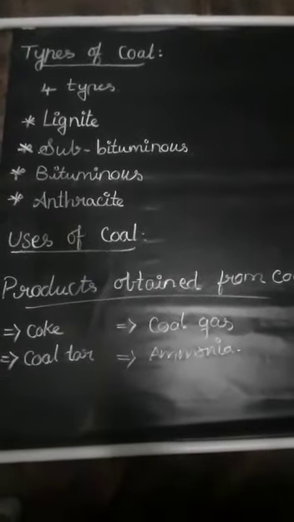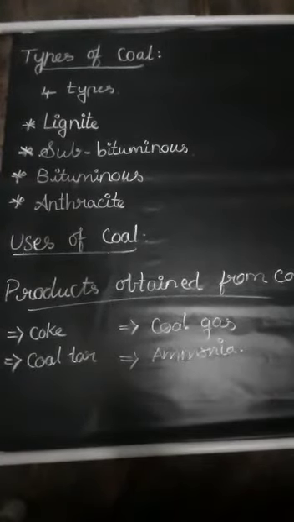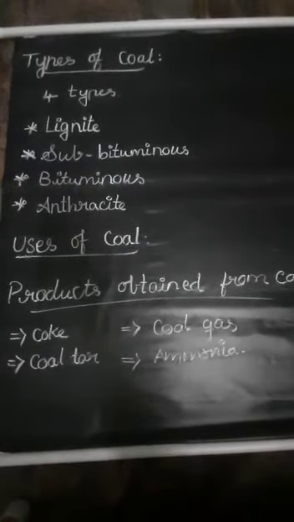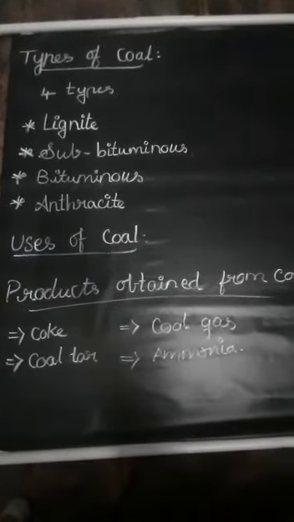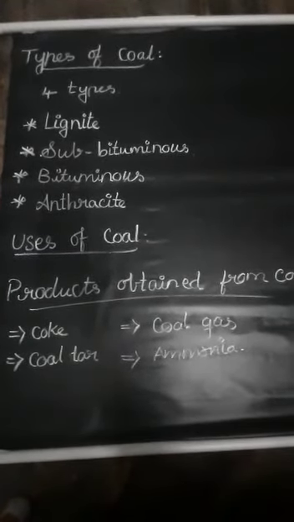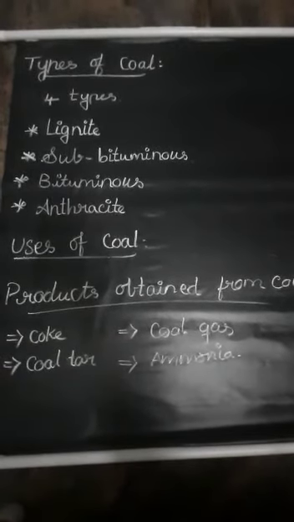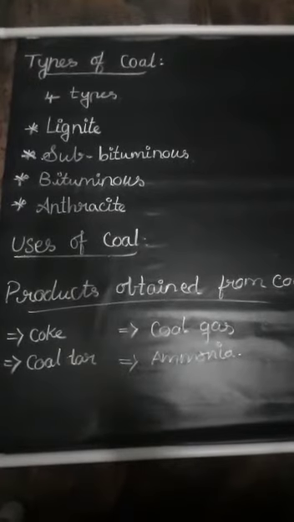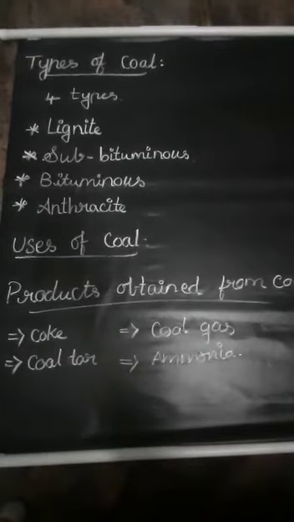Next, bituminous. With more chemical and physical changes, subbituminous coal develops into bituminous coal. Bituminous coal is dark and hard, with 45 to 86% carbon. It has a high heating value and is used to generate electricity. Another important use of this coal is to provide coke to the iron and steel industries.